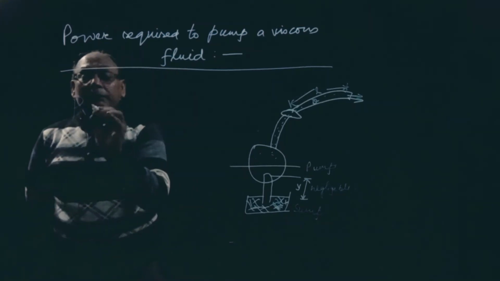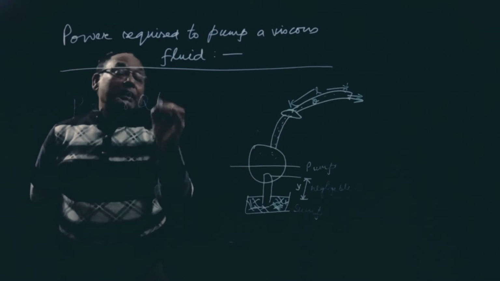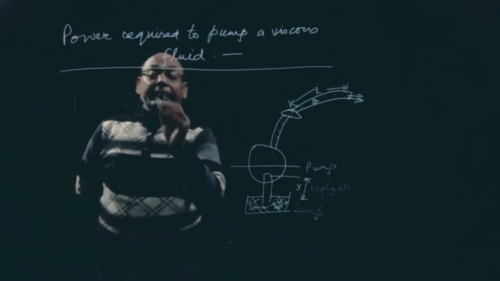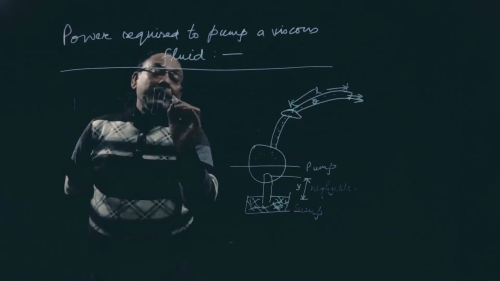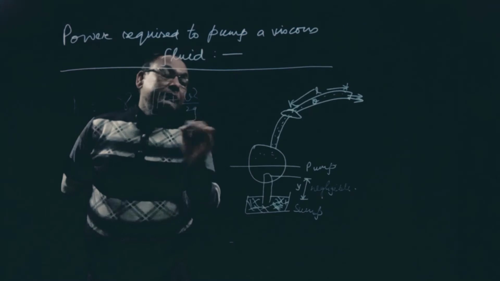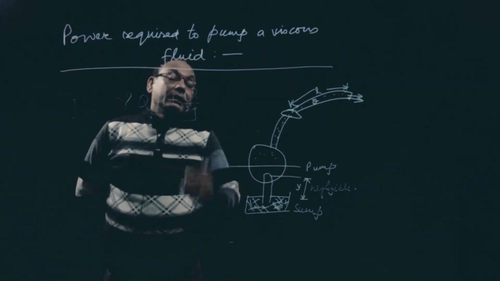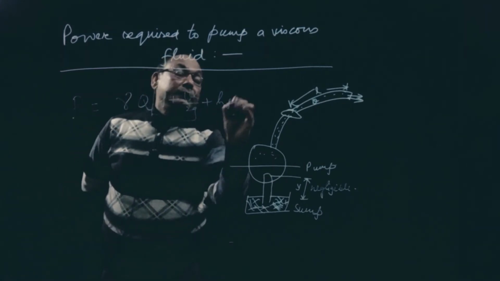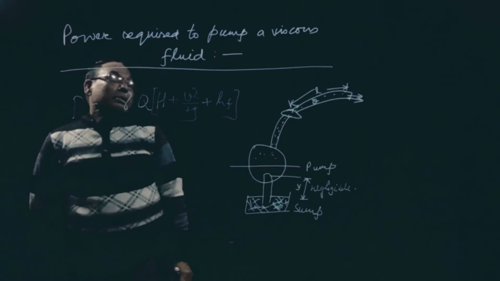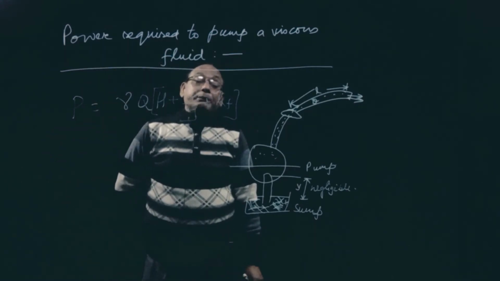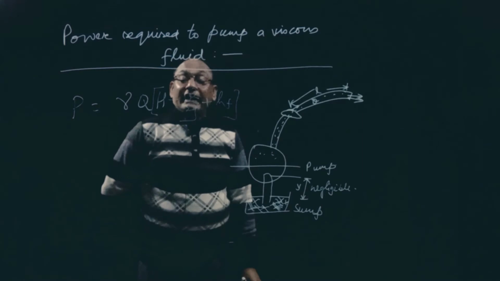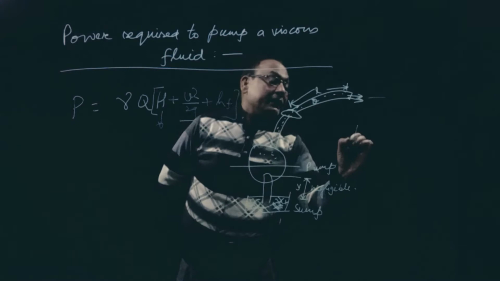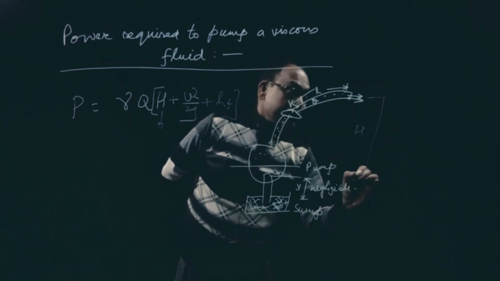So, power will be equal to gamma QH. Now, H will be head. How much head is there? Plus V square by 2g. Z we are not considering, but head loss we are going to consider. So all the terms in meter, remember, head loss, H plus HF, that is head. So this is the total head.